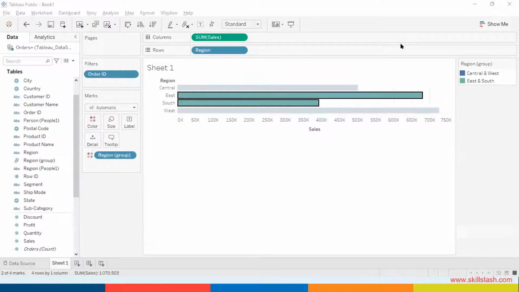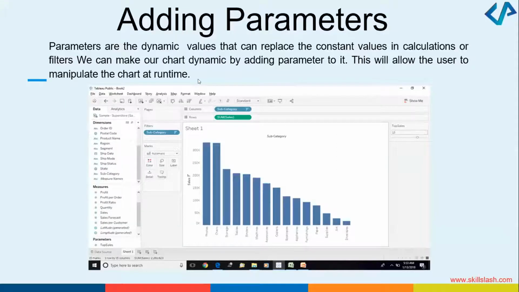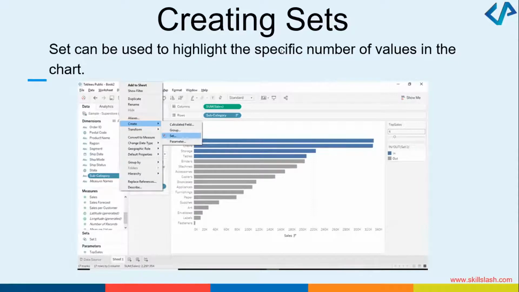Okay, very quickly, let's move on to the next slide, in which we would love to see how, particularly in Tableau, you can add parameters, how dynamic parameters can be added. Before we discuss that, what are parameters? Dynamic parameters or dynamic values are basically constant values which you use in calculations and filters. That is the concept of parameters. Let's first see how we can create a set, by clicking on the option set.